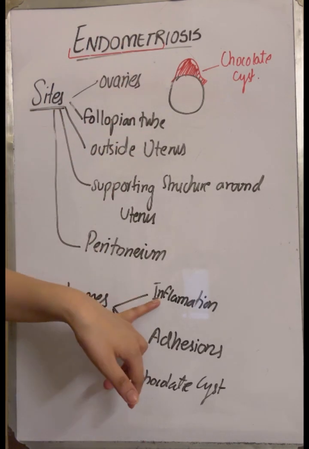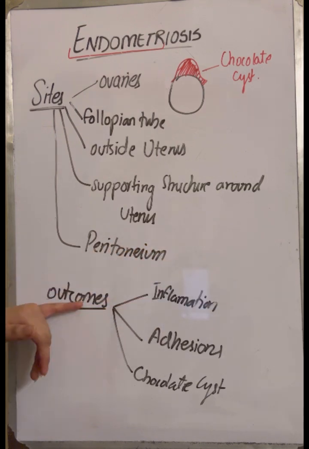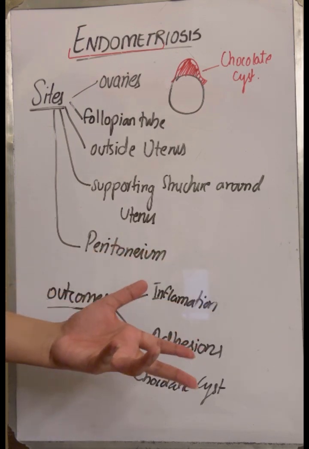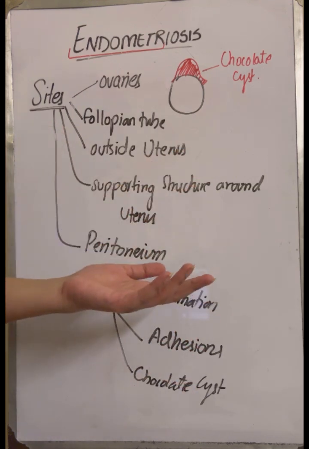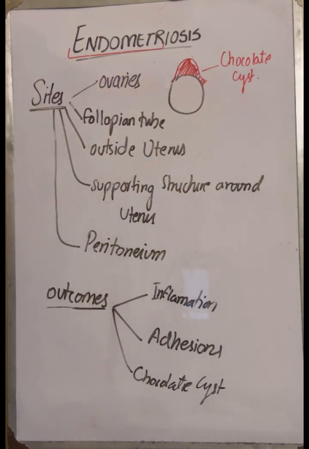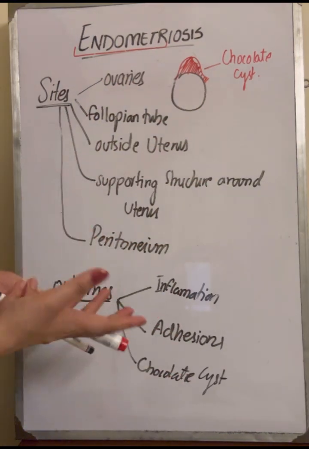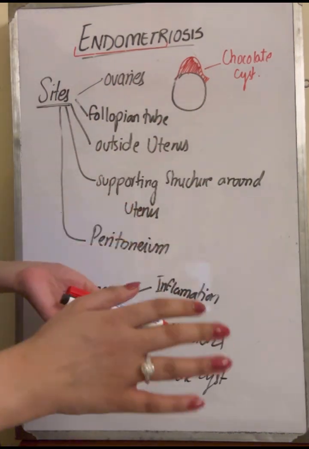What are the outcomes of it? Outcomes, as we have studied before: inflammation and irritation are caused, which leads to pain. Adhesions are formed, which might block the tube or put pressure on other pelvic organs, and therefore lead to infertility as well. And a chocolate cyst also leads to infertility. The number or extent of endometriosis does not define your pain.